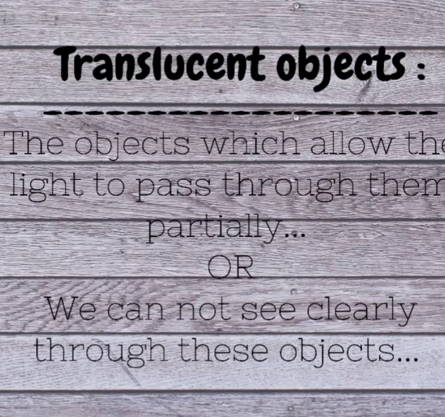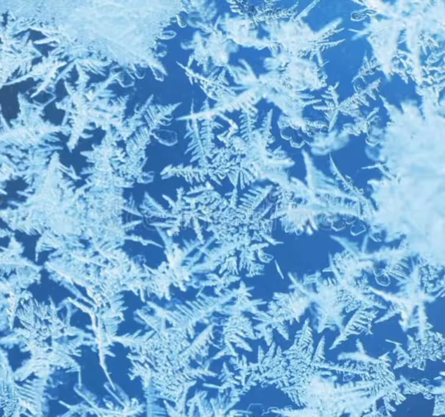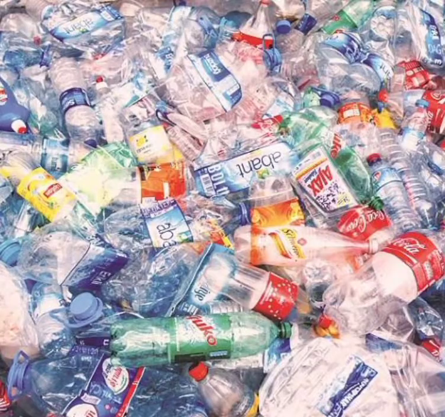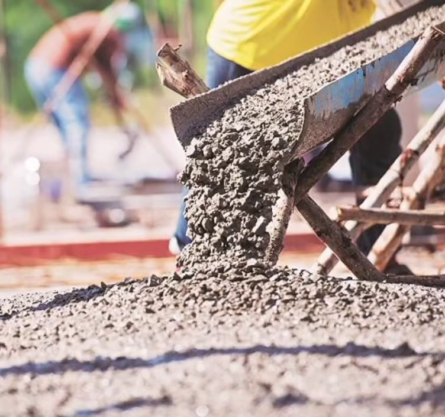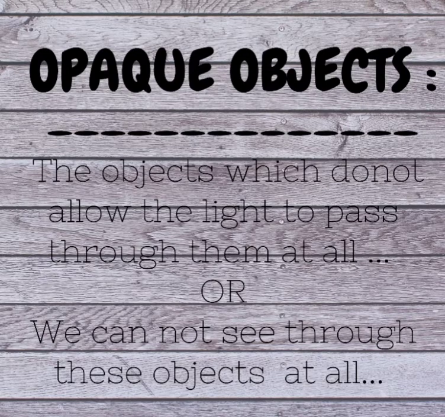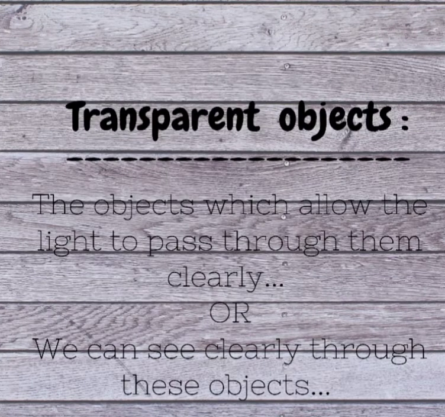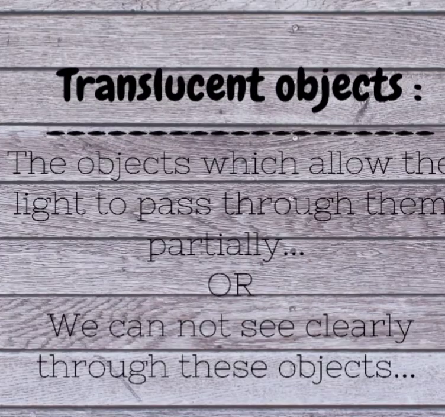Translucent objects are objects through which we can see, but not very clearly. Such objects are known as translucent. Examples: butter paper, frosted or frozen glasses, various plastics, a single piece of tissue paper. Now, let us know about opaque objects. In opaque objects, we cannot see through them at all. Examples: wood, stone, cement, etc. In general, opaque objects do not allow light to pass through them at all, whereas transparent objects allow light to pass through them fully and translucent objects allow light to pass through them partially.